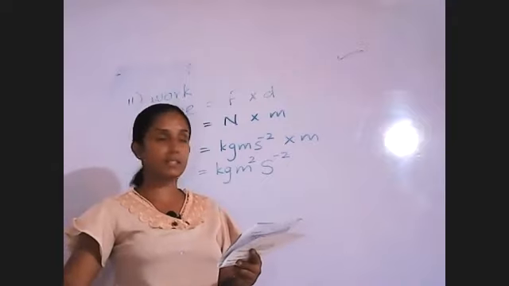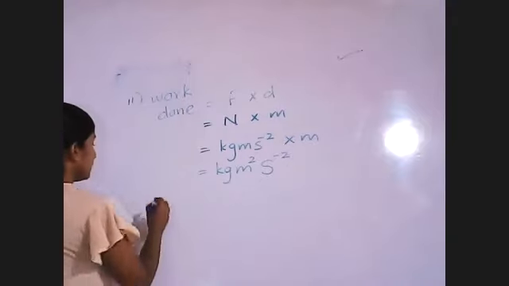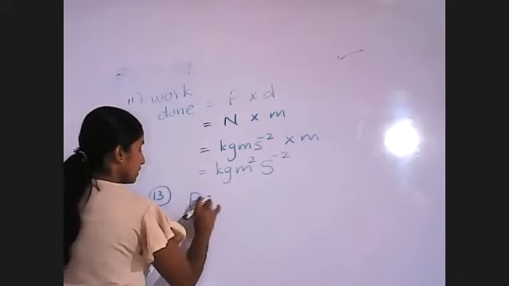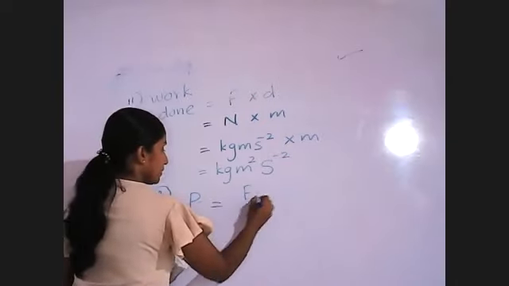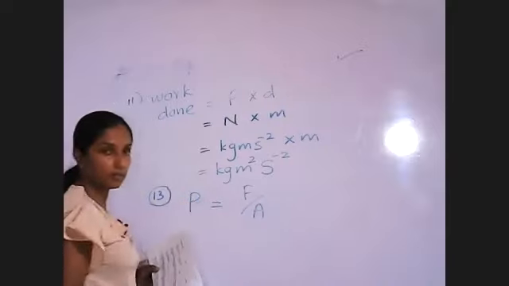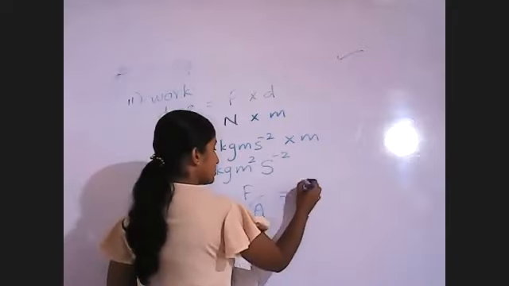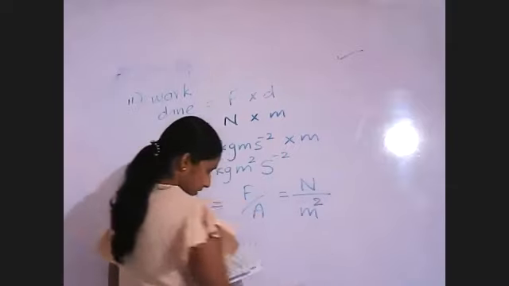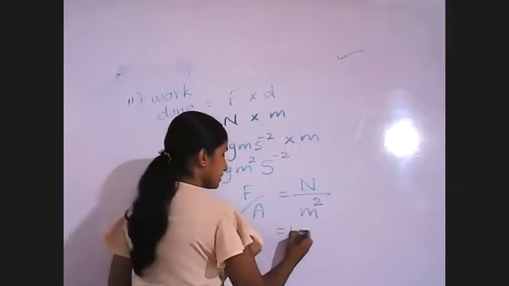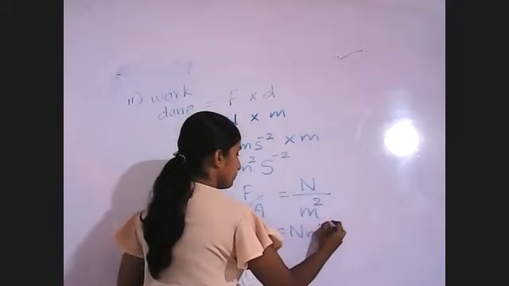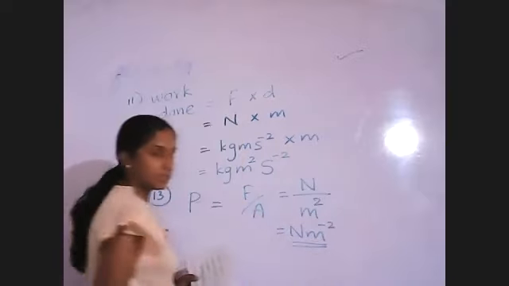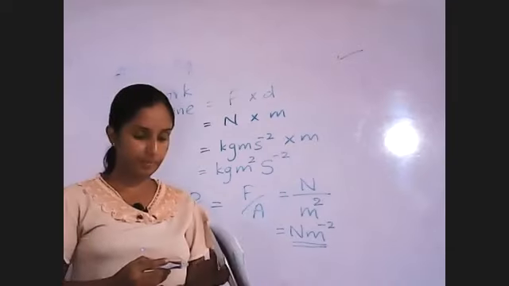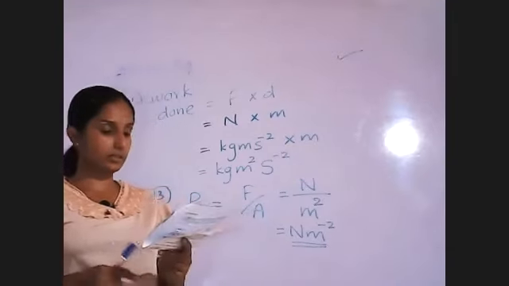The unit of pressure, we discussed that one. Question number 13, unit of pressure. Pressure equals force divided by area. Force in newtons and the area in square meters. Then what is the unit, Pute? Newtons per square meter. Second answer.